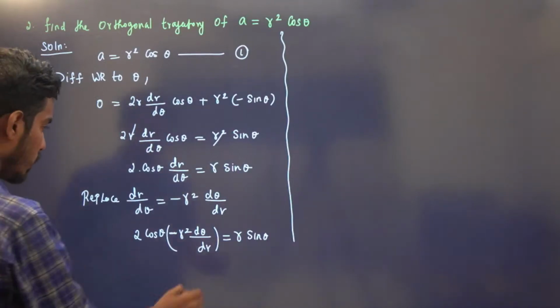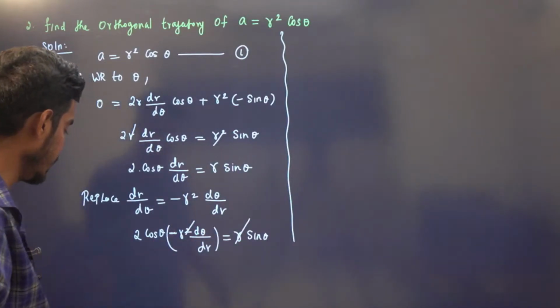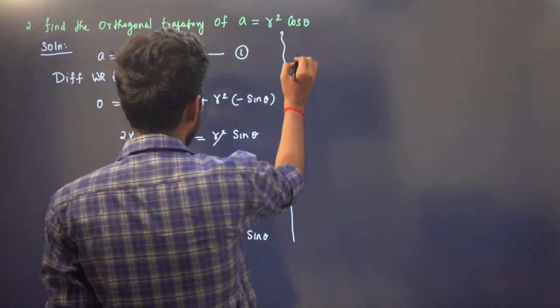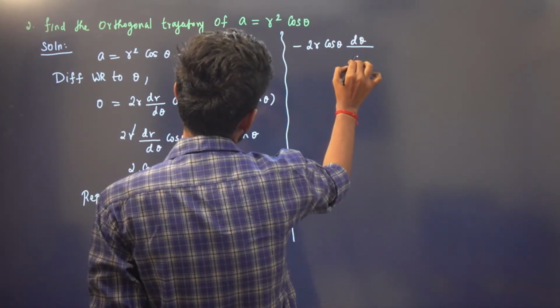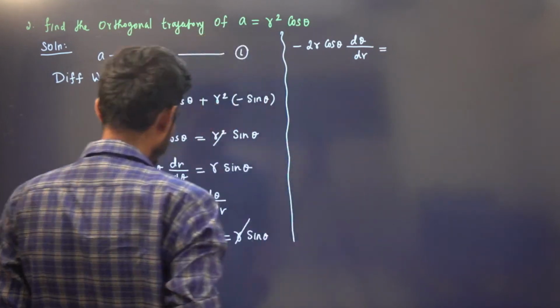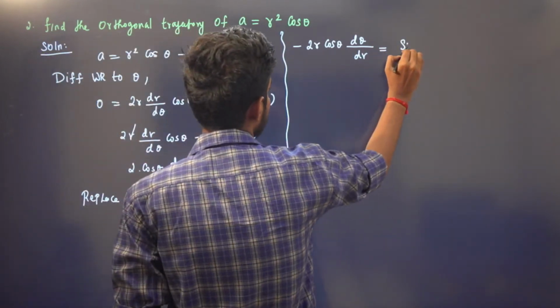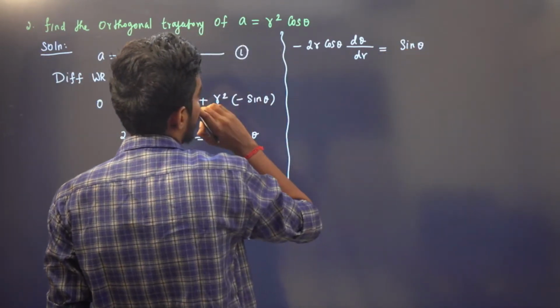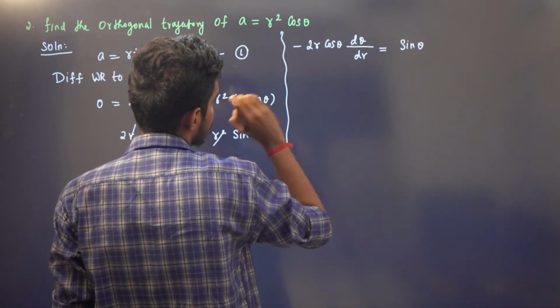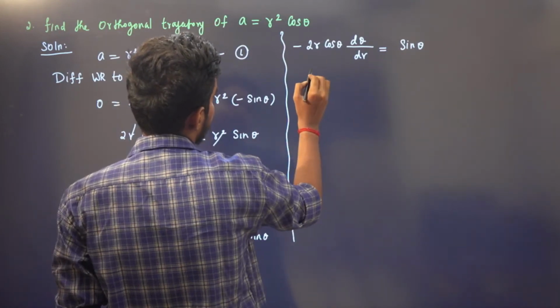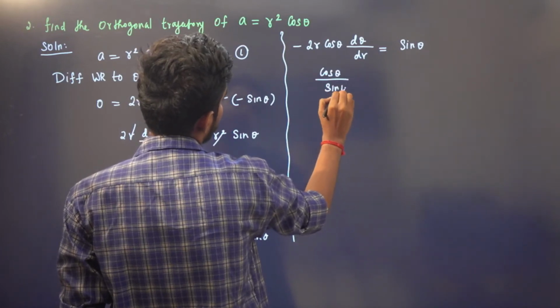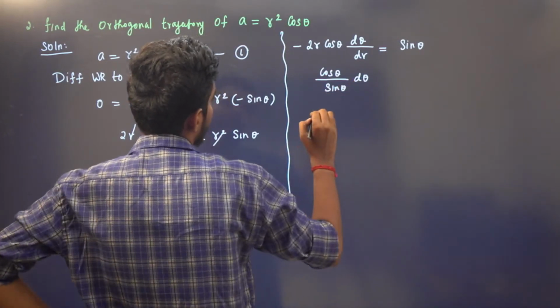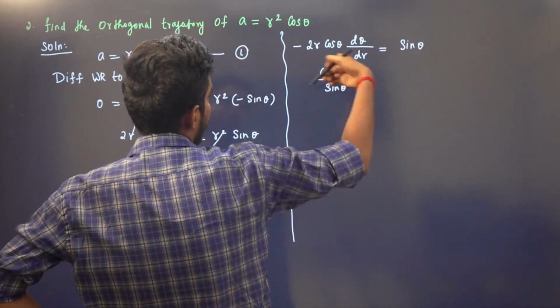So again one r and one r will get cancelled. So we will have minus 2r cos theta d theta by dr is equal to sin theta. So let's bring the sin theta here. So we will have cos theta by sin theta d theta. Take this dr by r to this side.